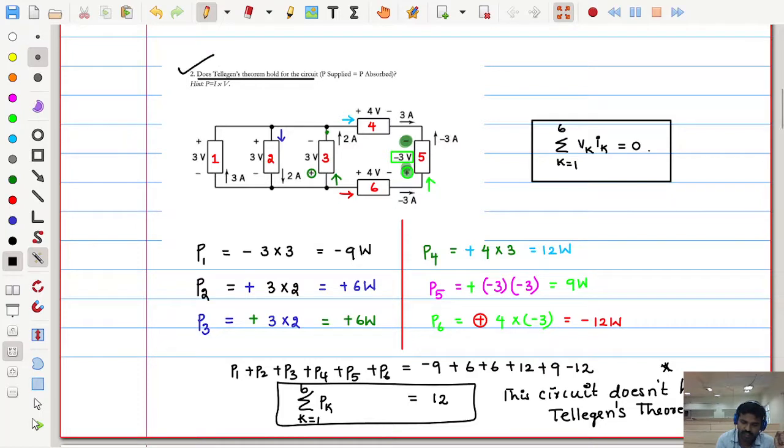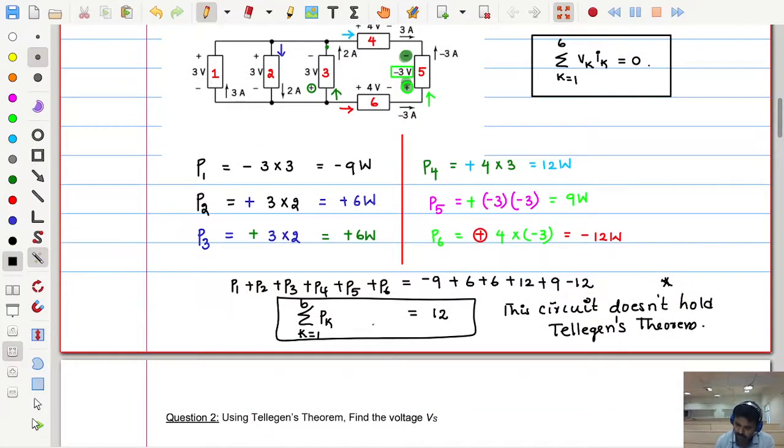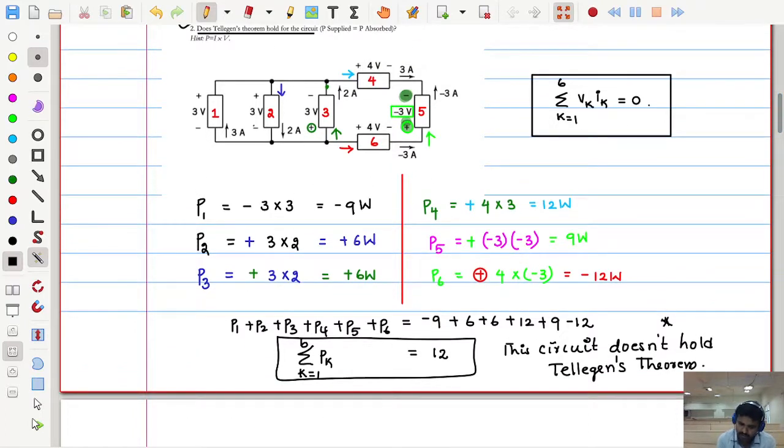Here the question is: does this theorem hold for this circuit? It does not hold. Somewhere they should change the polarity. In order to make this circuit hold the theorem, what do we need to do? Tell me. We should reverse somewhere, like here the current direction or voltage direction, for element 3.